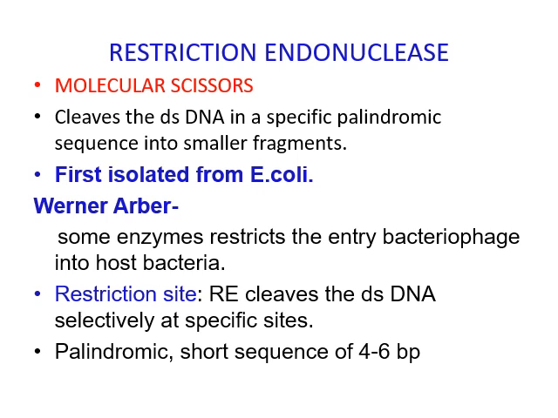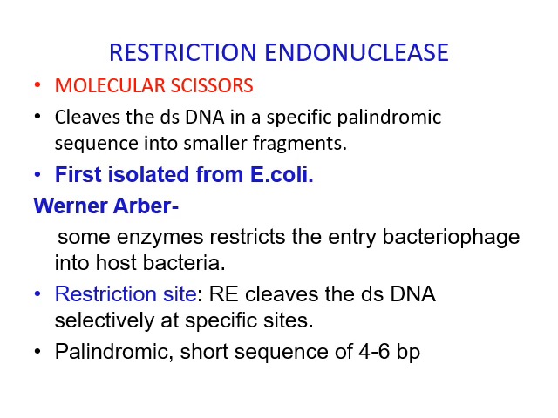This restriction endonuclease cuts double-stranded DNA at a specific palindromic sequence, and it was first isolated from E. coli. The scientist Werner Arber isolated this restriction endonuclease from E. coli bacteria.